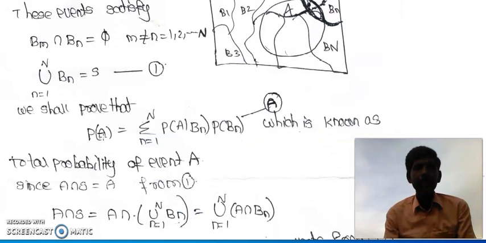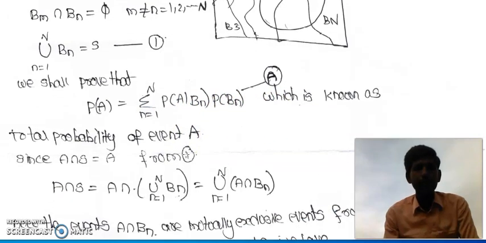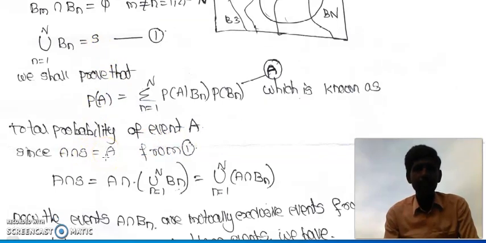Now we shall prove it. The total probability P of A can be written as summation n equals 1 to N, P of A by Bn into P of Bn. From equation 1, A intersection S equals A. So substitute this S value in this equation.